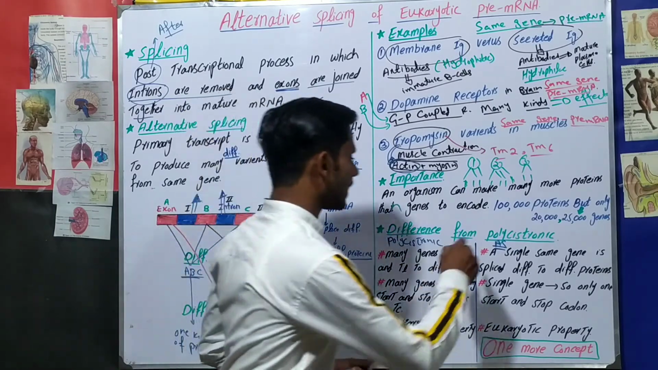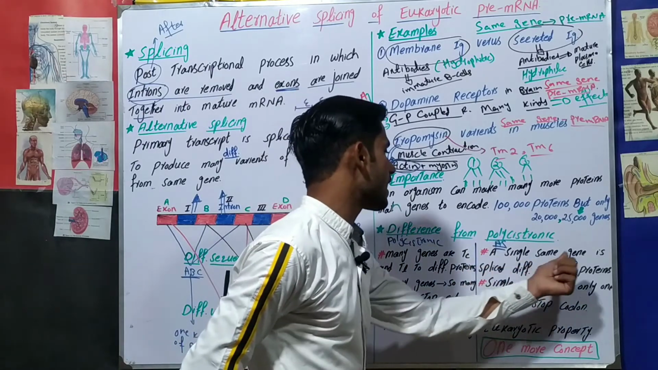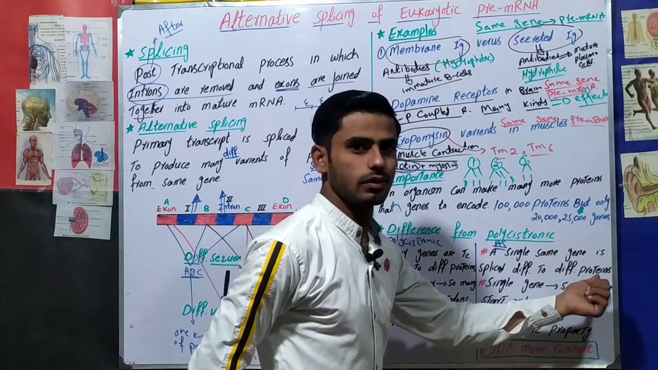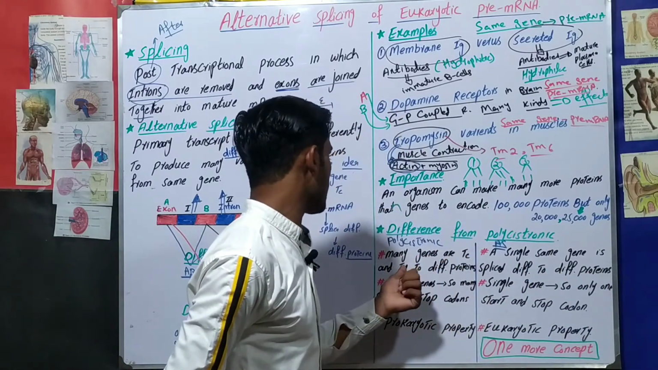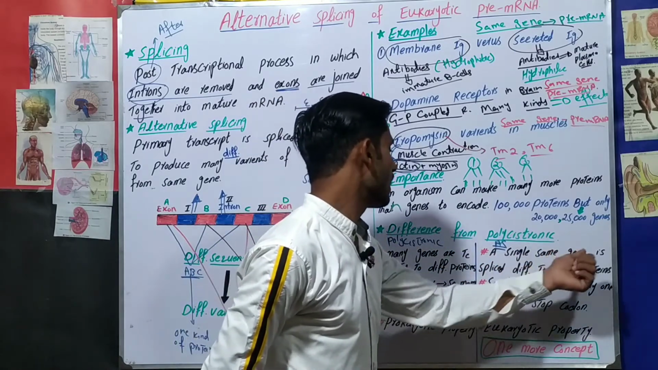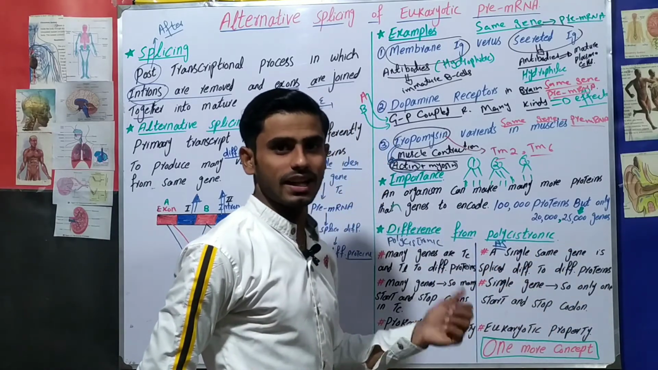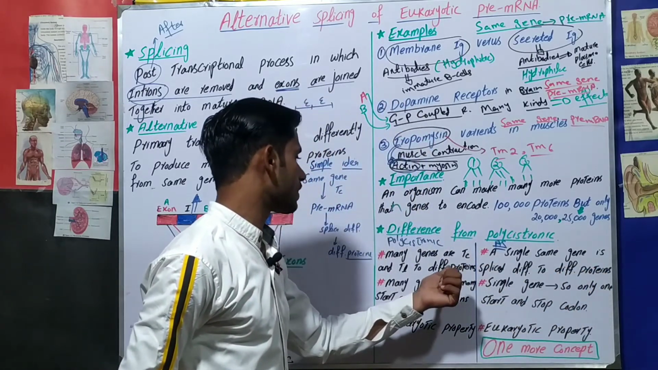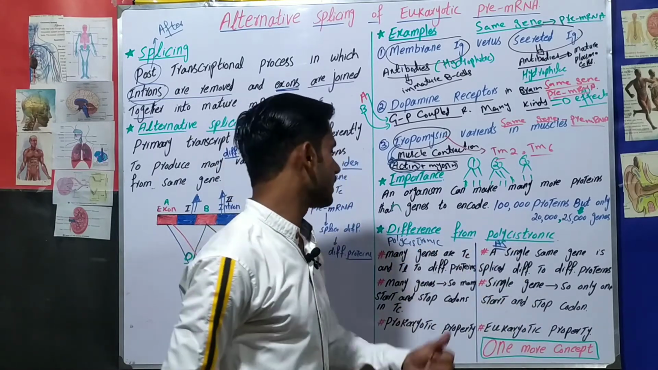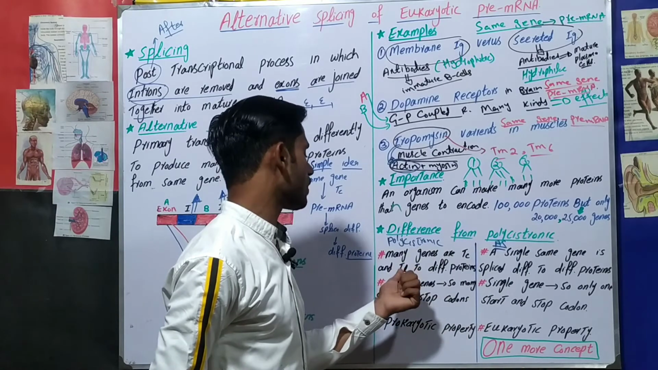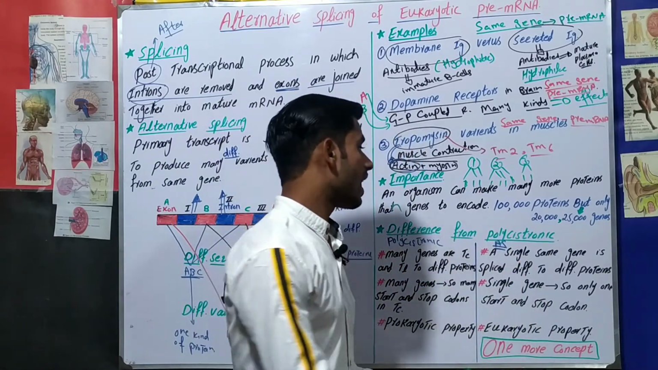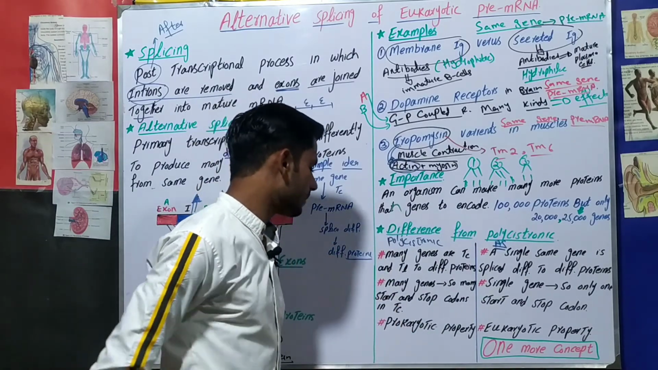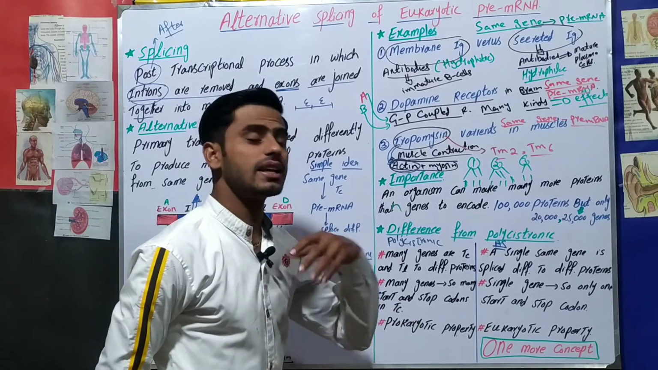But in alternative splicing there is just a single gene. Here there are many genes, many proteins, but here there is a single gene to different proteins. So in polycistronic, many genes are transcribed and translated at the same time, but in alternative splicing a single gene is spliced differently, meaning the sequence of exons will be different for different proteins. Many genes undergo simultaneous transcription and translation, but here a single gene undergoes splicing, meaning a different sequence of exons.